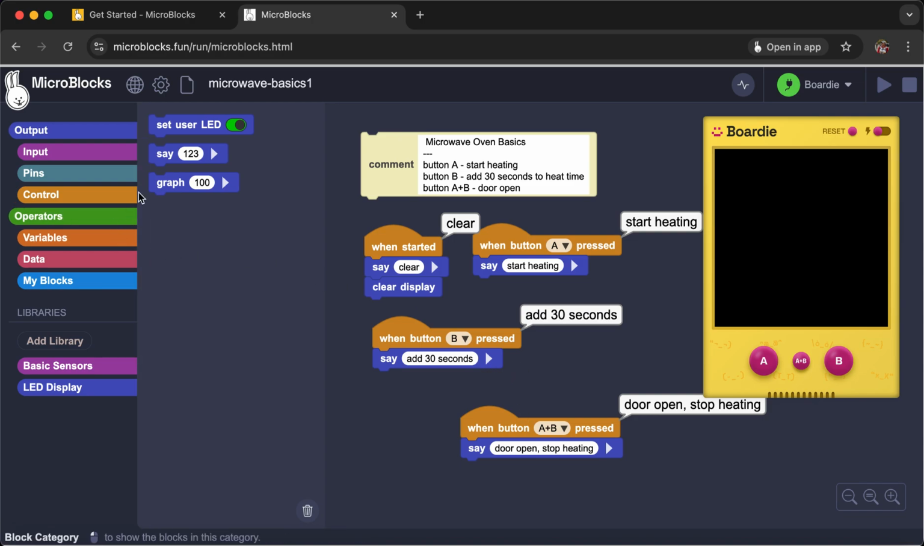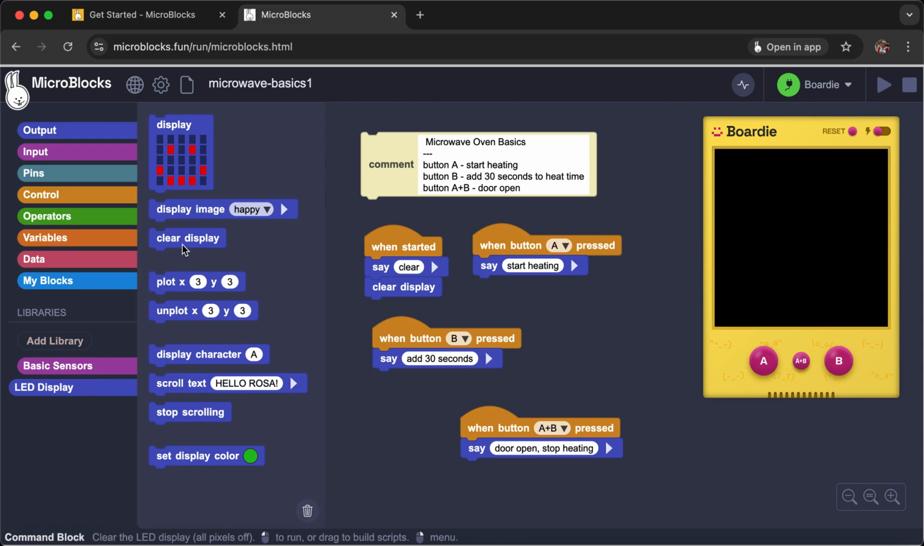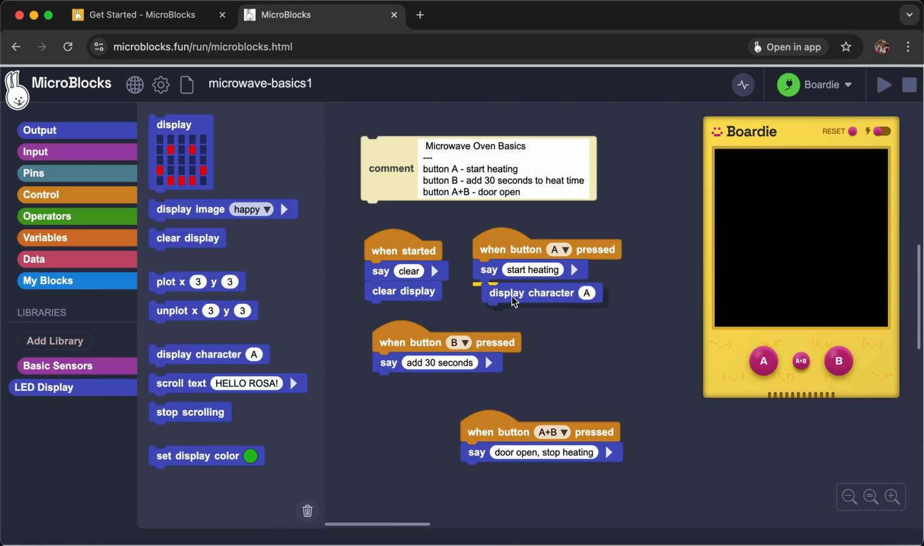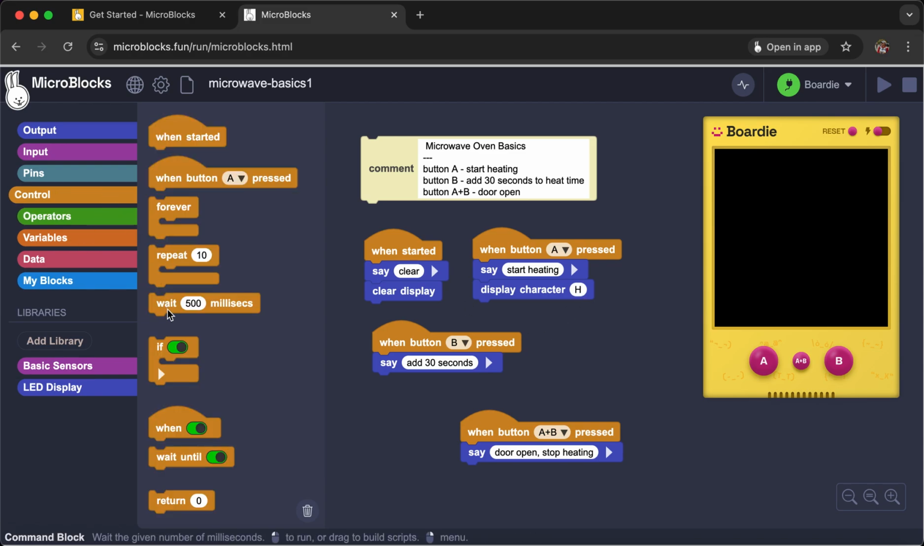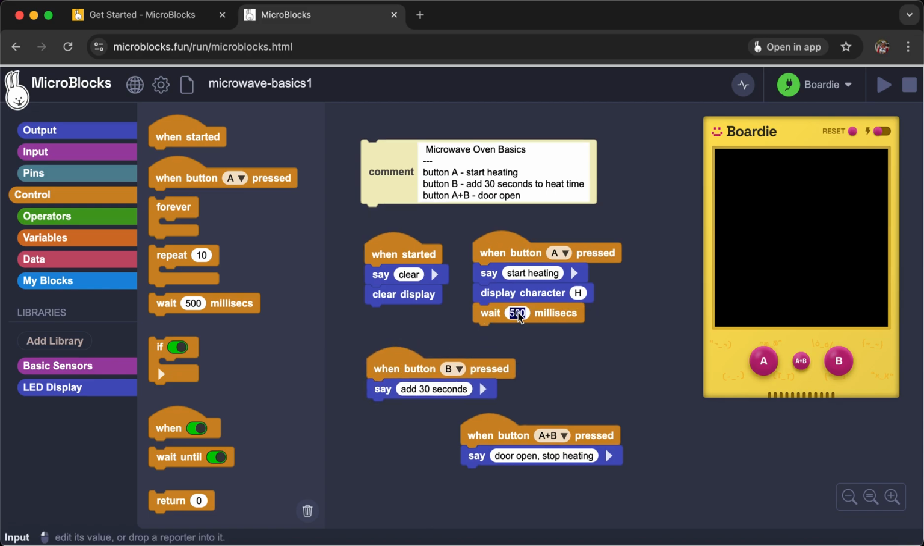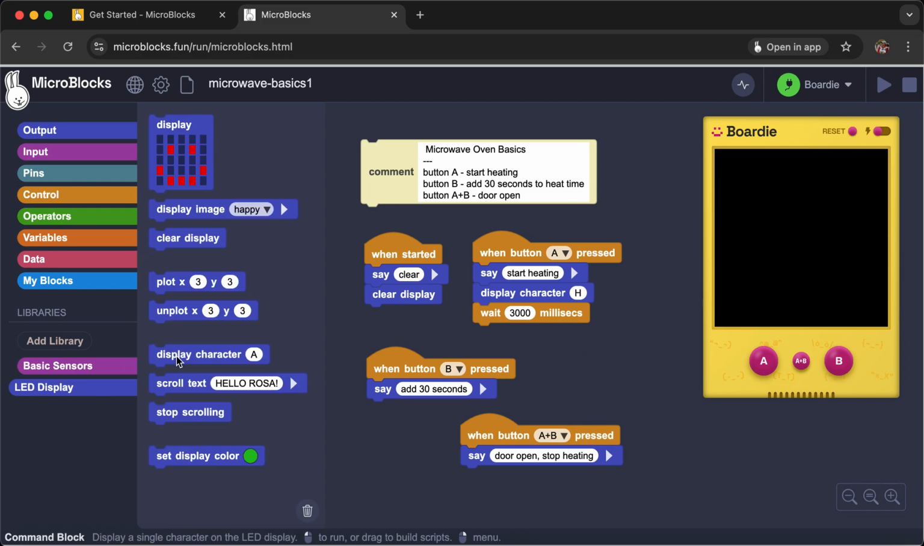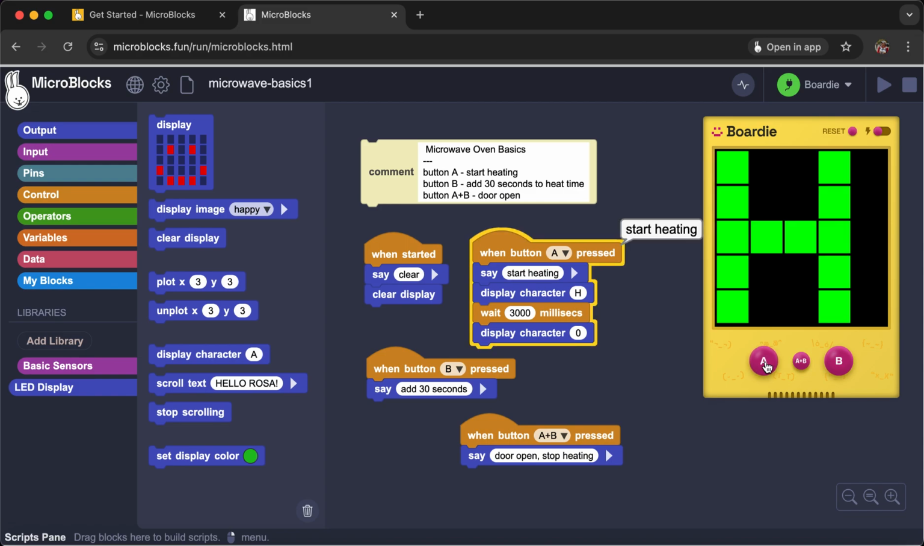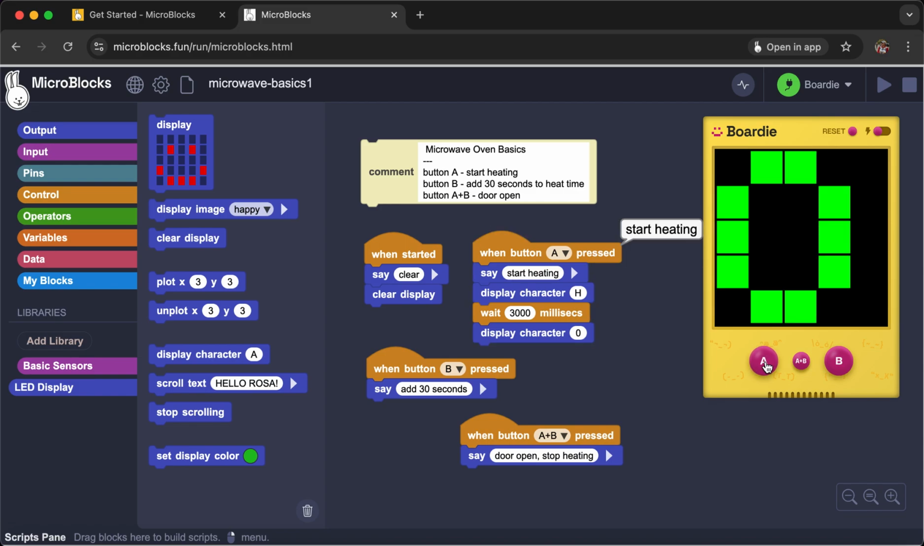So let's do something like when I'm heating, I display the character H. And then maybe I wait, instead of 30 seconds, let's wait 30 divided by 10. So let's wait just 3,000 milliseconds, which is 3 seconds. And then to know that it's done, let's just display 0, like the timer's down to 0. And so if I press button A, I can test this code. It shows an H for heating, and when it waits 3 seconds, it displays character 0.